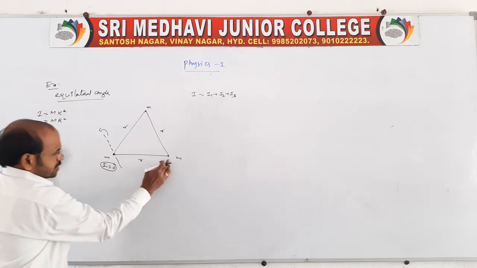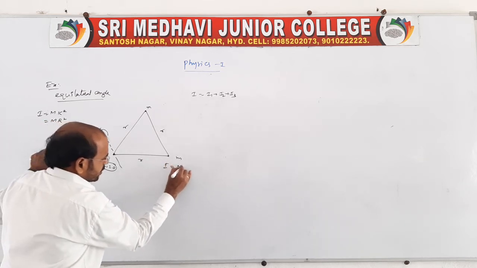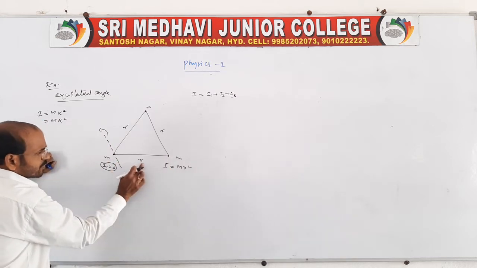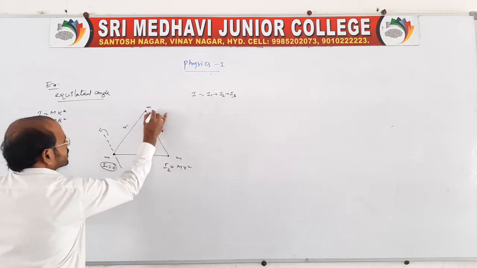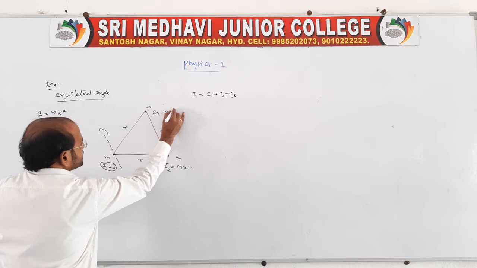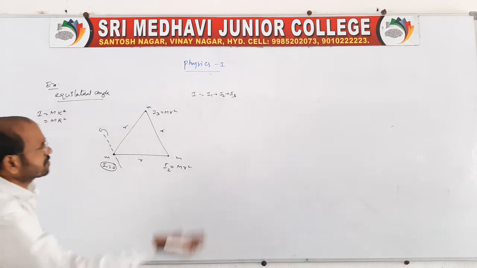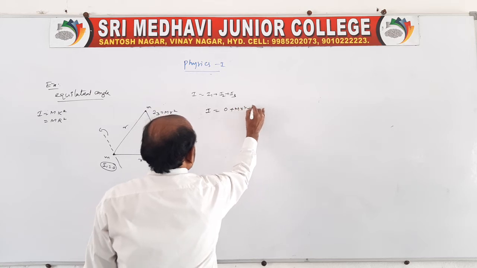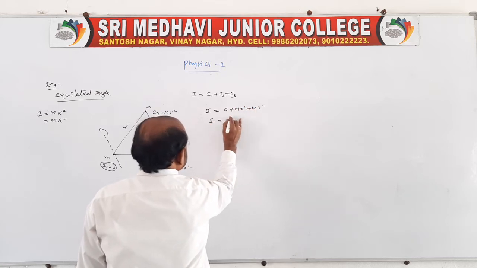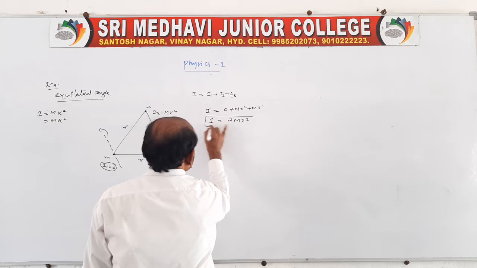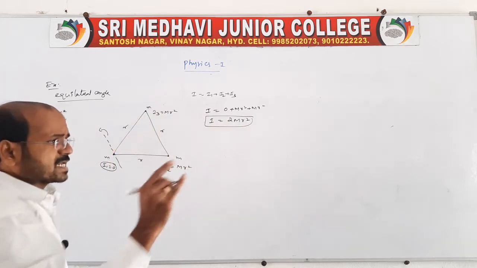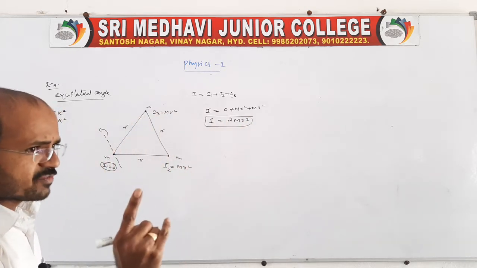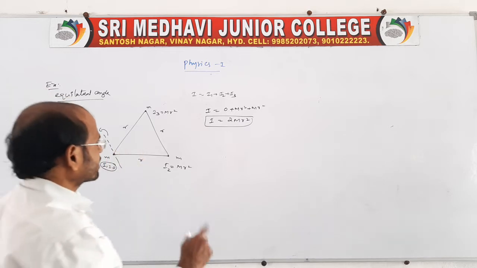Now you take the second. For this, the moment of inertia will be mr square because the distance is r, and this is I2. And coming to this, I3 is equal to mr square. Now I is equal to 0 plus mr square plus mr square, so the moment of inertia will be 2mr square when the axis of rotation passes through one corner, or one vertex, of an equilateral triangle.